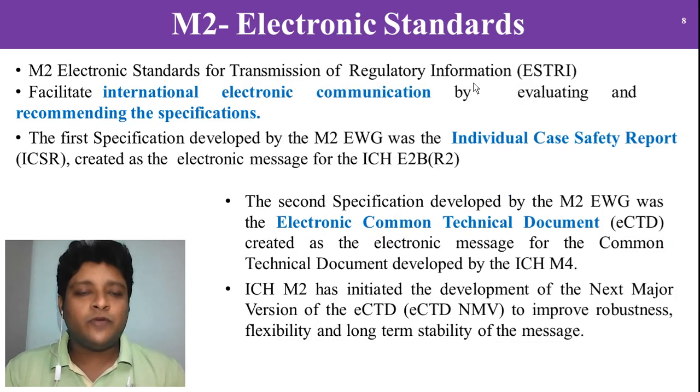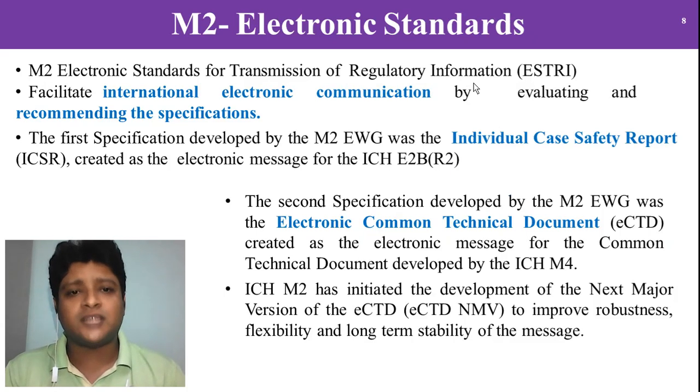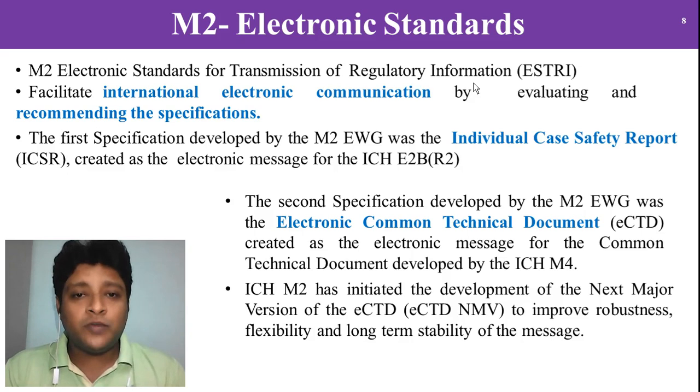Now, in the same way, M2 is the electronic standard for transmission of regulatory information, called ESTRI. That means the documentation or information you get during the study will be transmitted in the form of electronic media from one party to another.